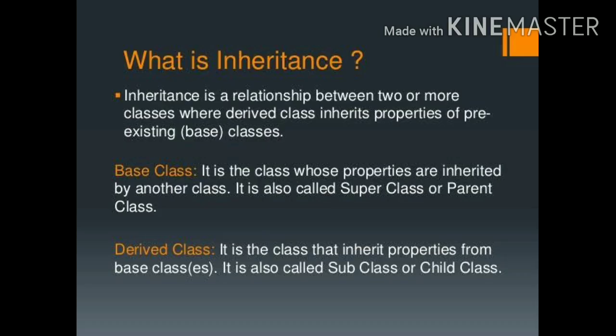Last but not the least, inheritance. It is a kind of relationship between two or more classes, where a derived class inherits the properties of a pre-existing class, that is called the base class or parent class. The class which is getting the data from the other class is known as the child class, and the base class which is providing the information is called the parent class or base class.